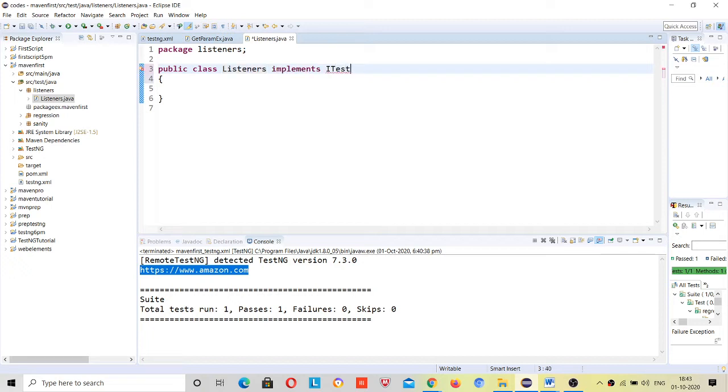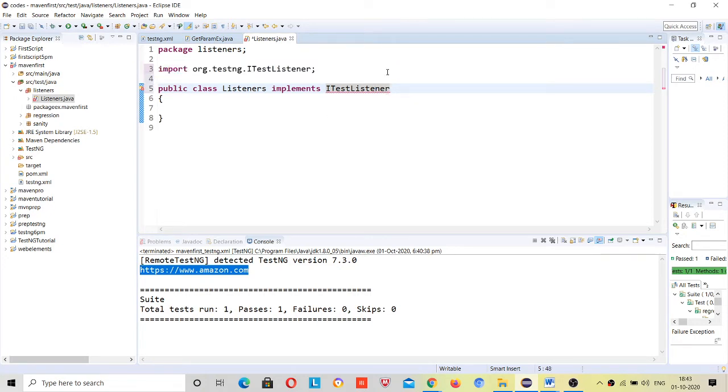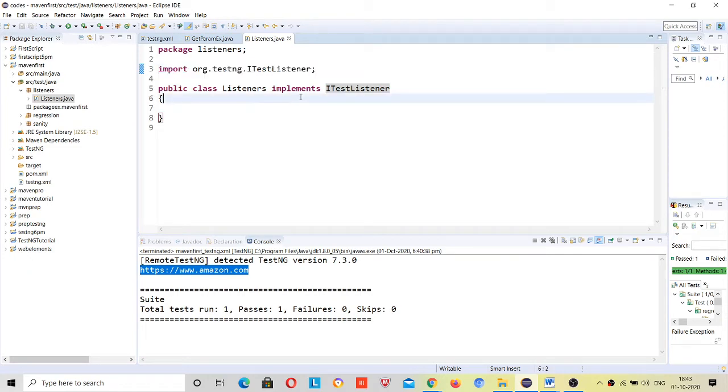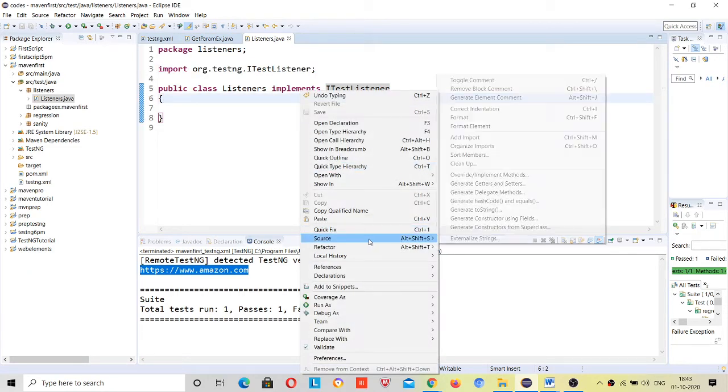This is the interface that you have to implement. So you have included a package. Now after that, right click here, go to source, and then override/implement methods.